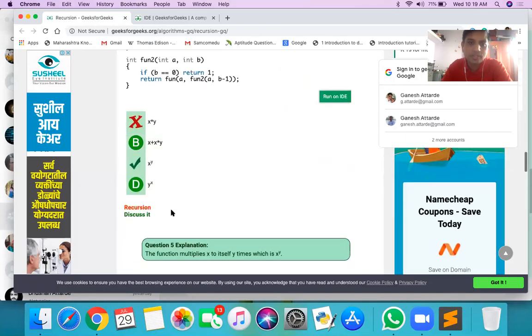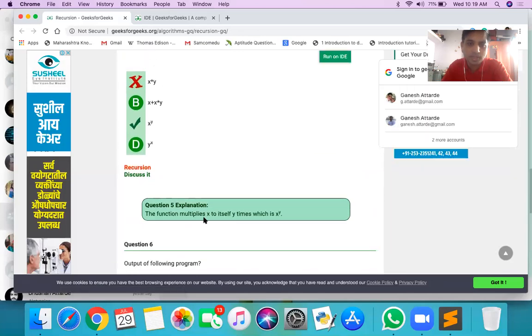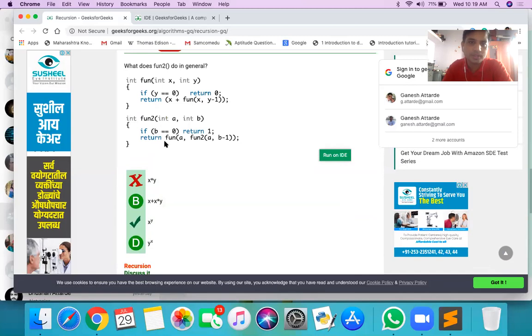Wrong. It is x raised to y, sir. X raised to y. It multiplies x to itself. Actually, we have to draw the whole stack here. Yes, sir. We tried doing it, but it's very confusing. Yeah, I will solve this. I will draw the whole stack and I will give it to you on your WhatsApp group. Okay, sir.